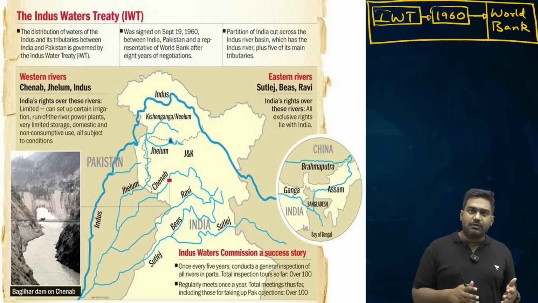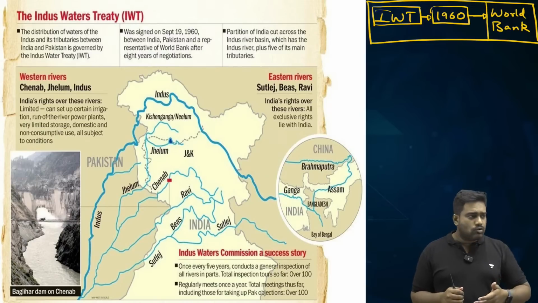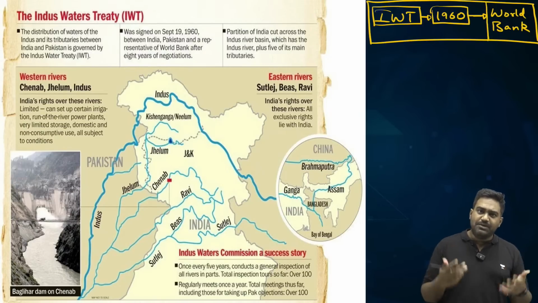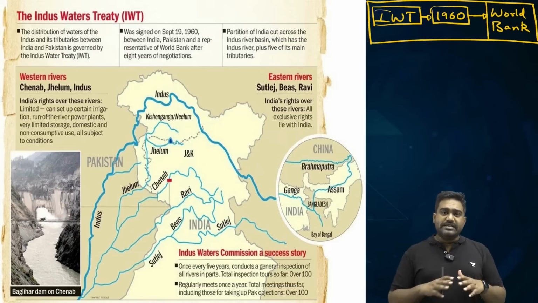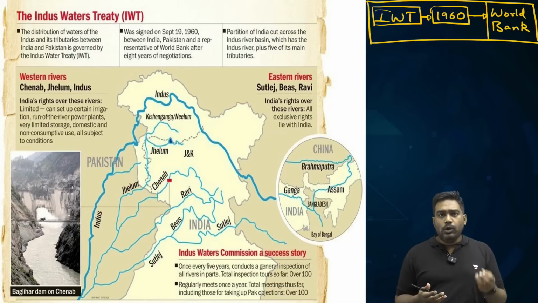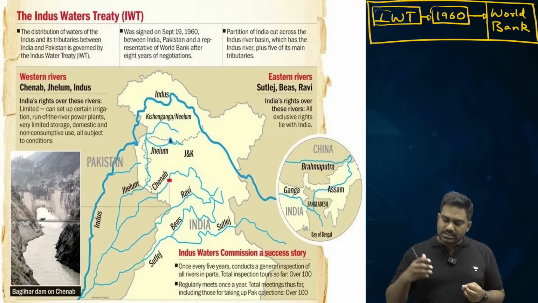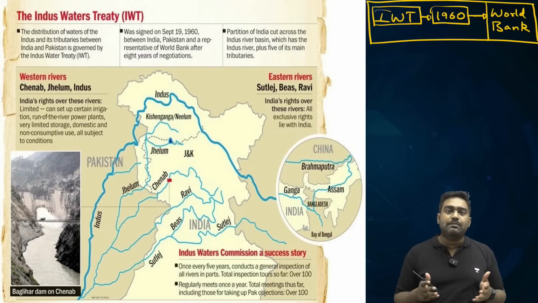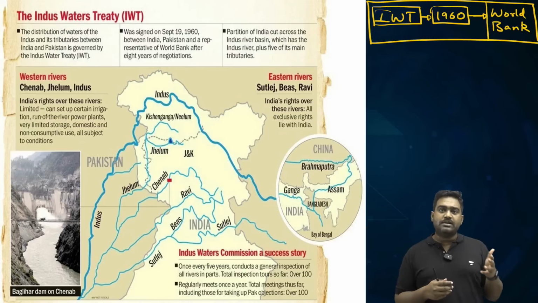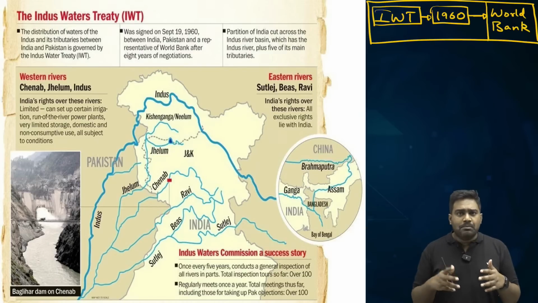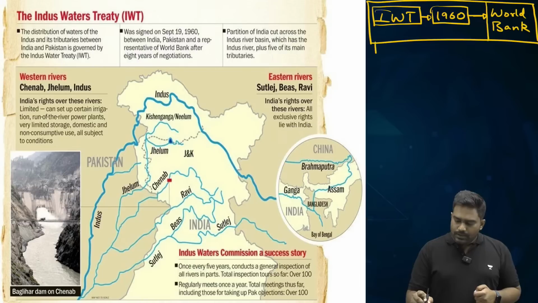There was still the hangover of the world wars and new conflicts had emerged in different parts of the world. So the 1950s was indeed a very depressing world. So in this depressed and divided world, the lone bright spot was the signing of the Indus Water Treaty between India and Pakistan. This was the observation of then American President Dwight Eisenhower. So you can understand how important the treaty was.